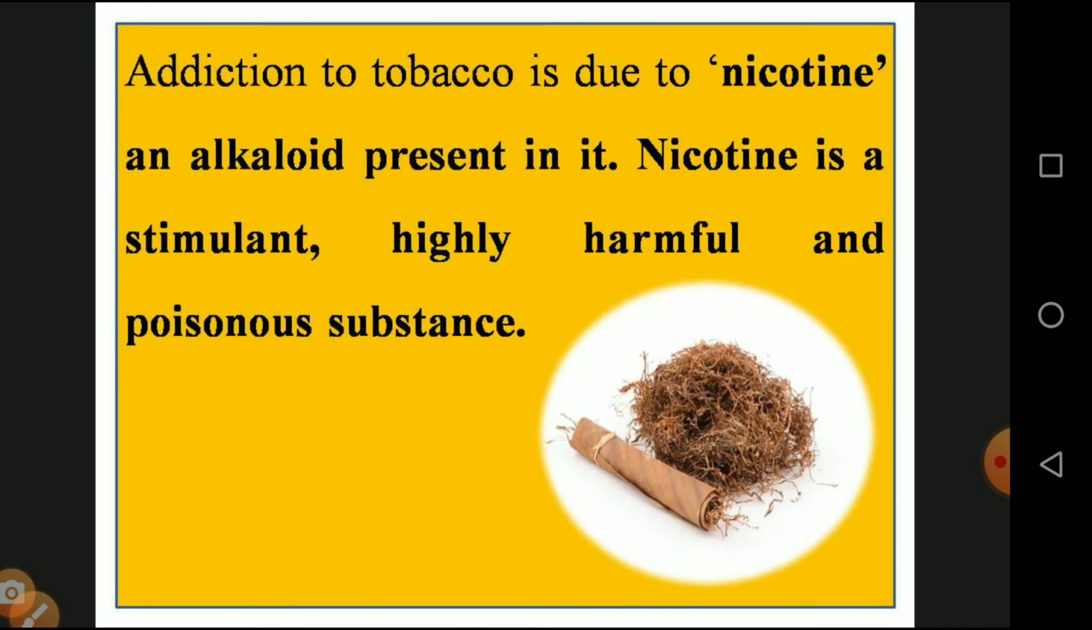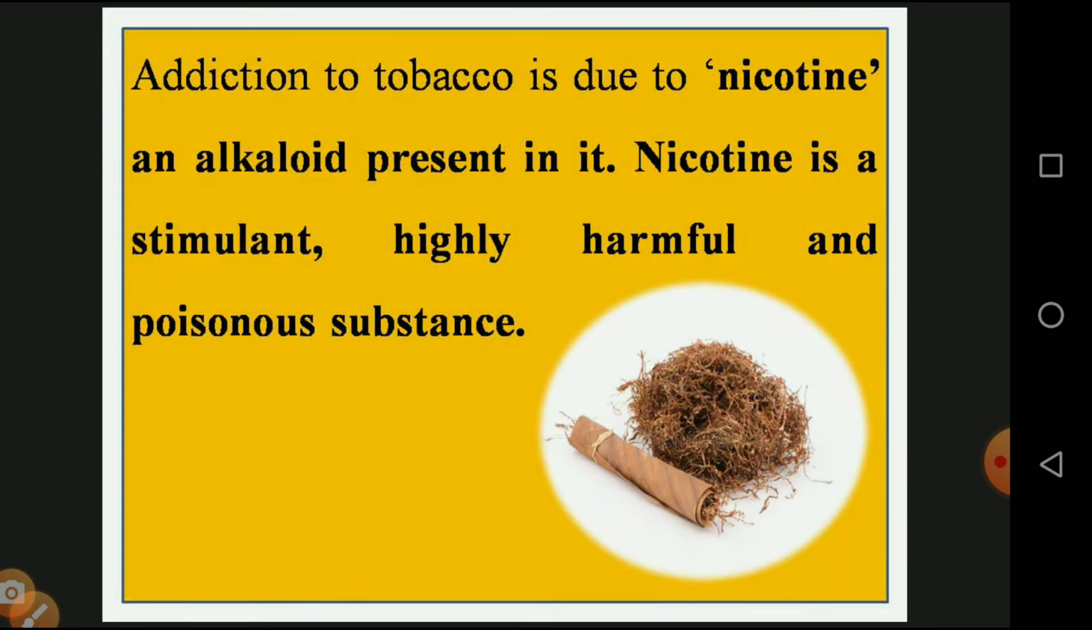Then the addiction to tobacco is due to the nicotine, an alkaloid present in it. So they have a chemical component, and its name is nicotine, an alkaloid. Nicotine is a stimulant. It is highly harmful and a poisonous substance. The diagram for the dried leaf of this tobacco is given below. Nicotine is a stimulant which is virulent to our body, and at the same time it acts as a poisonous substance.